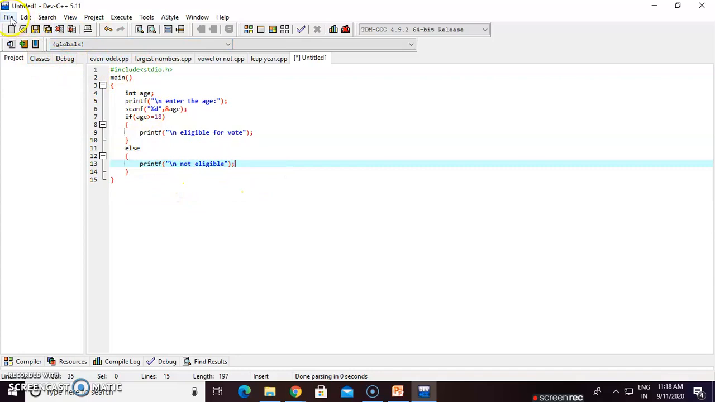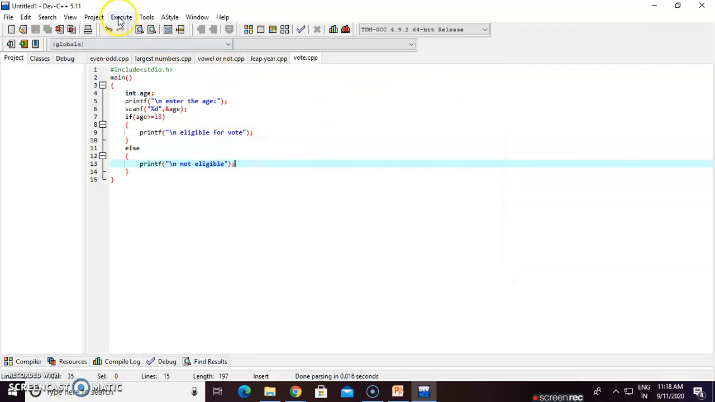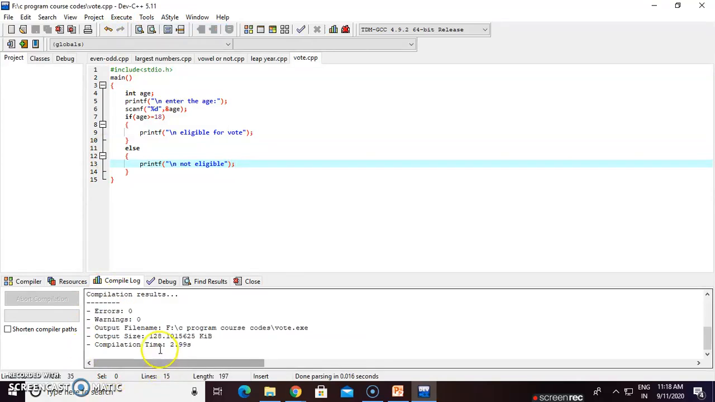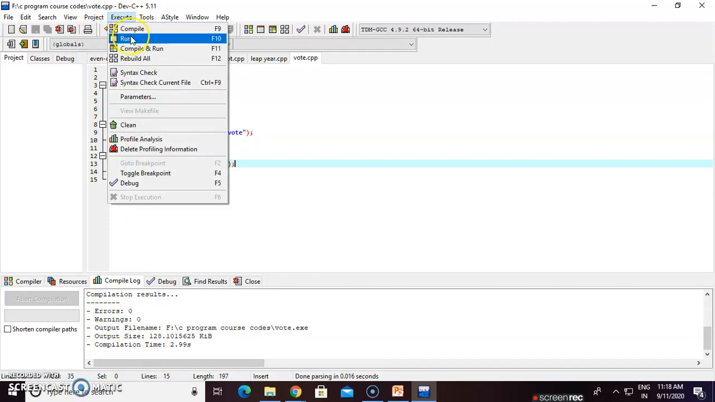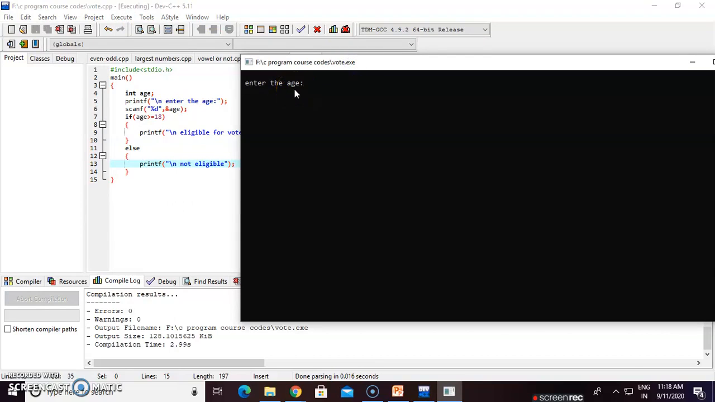So click on file, then save as. Here we save it with the name vote. Click on save, go to the execute button, click on compile. Wait some time. It shows no errors or warnings. Again click on execute, then click on run. Enter age, I would like to enter the age 25. Press enter. It shows eligible for vote. Obviously 25 is greater than 18.